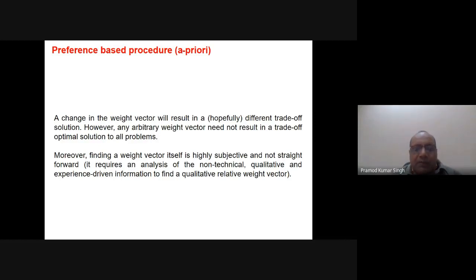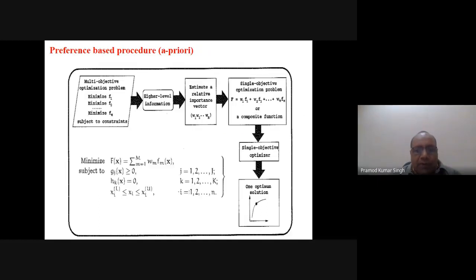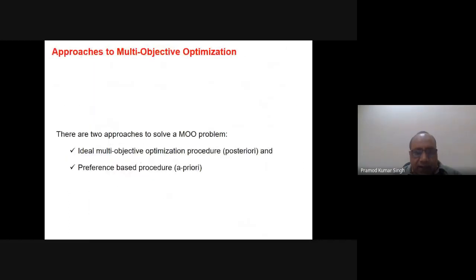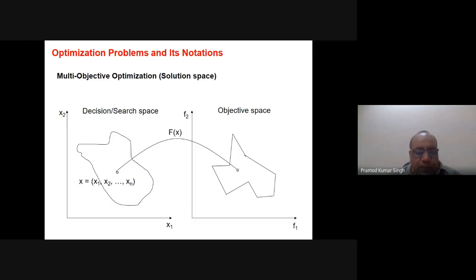So what happens is that even if you take two different weight vectors, maybe they will map to basically a single solution. You can understand it better with this figure. Suppose this is a solution, and it is mapped to this particular solution in the objective space. You may think of another solution here also. Obviously, another solution here means its values of x1, x2, xn, etc. are different. And if you apply f(x), maybe it will also map to this particular solution, because it is partially ordered, not fully ordered.